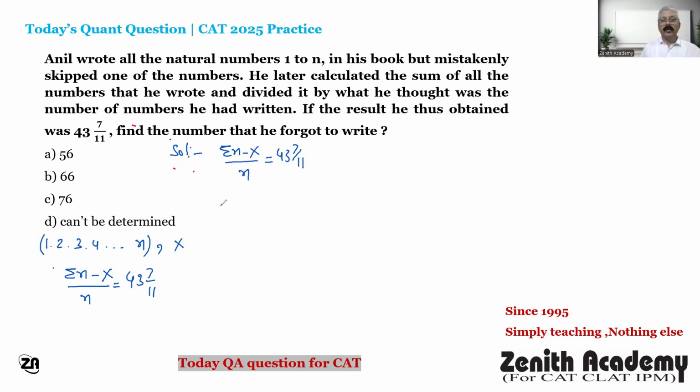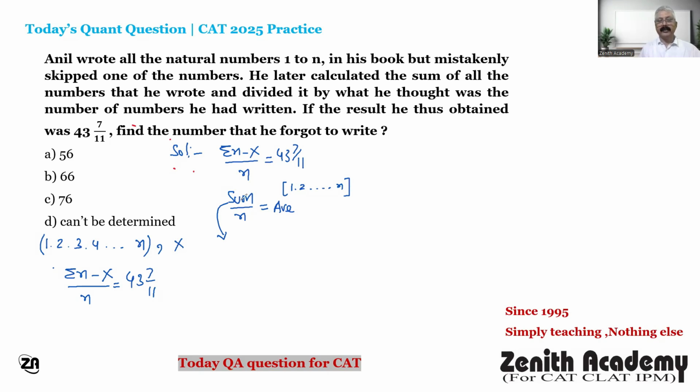Right? Actually, what Anil was doing, he was dividing the sum by the number written by him. He believed that he wrote all numbers 1 to n, so he divided the sum by n, meaning he was actually getting the average of all natural numbers 1 to n he wrote in his book. Correct? But by mistake, he missed one number.